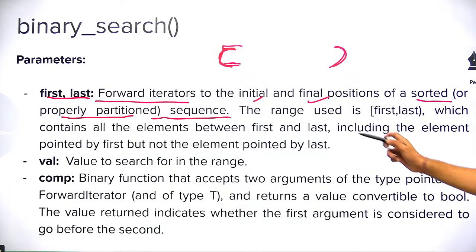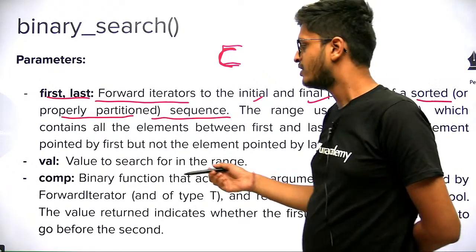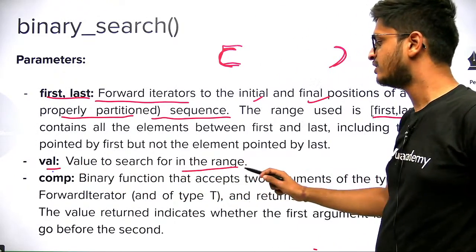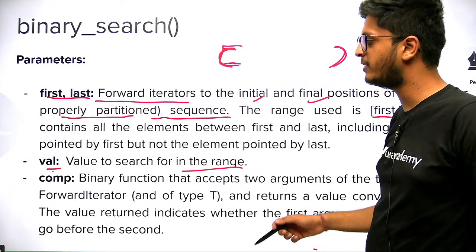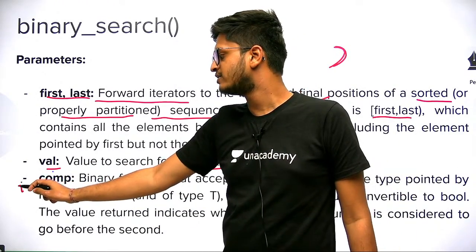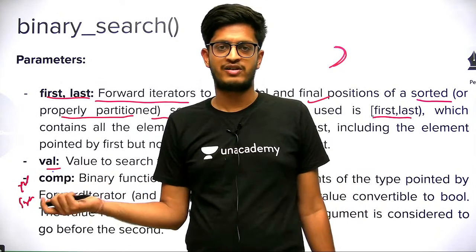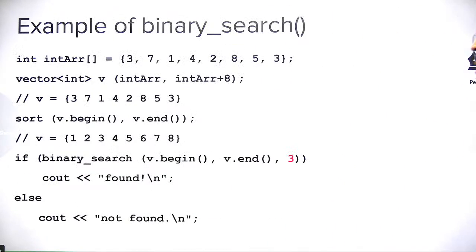Cool. So the range used is first and last, which contains all the elements between first and last. Okay, this is easy. The second argument is the value to be searched in the range, and the fourth argument, if required, is only required in the second syntax. So you have to pass the same comparator function. Okay, so this is an example of binary search.